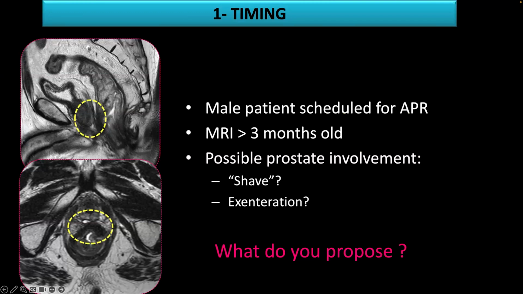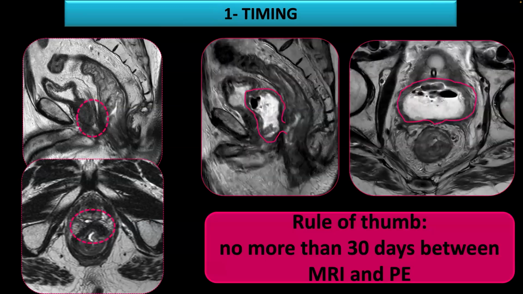And then the surgeon was asking on the tumor board whether he needs to do some sort of sparing surgery, with just removal en bloc of the fibrotic change and the residual tumor, or more like exenteration surgery. But the problem, and this is really important in terms of timing for exenteration, is that the MRI is 3 months old. So the first thing really is to be sure that your MRI is really recent.